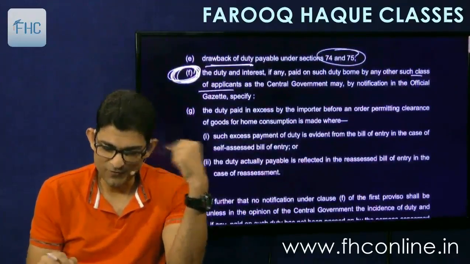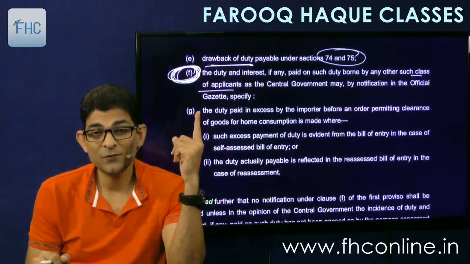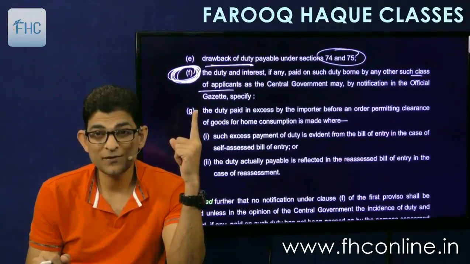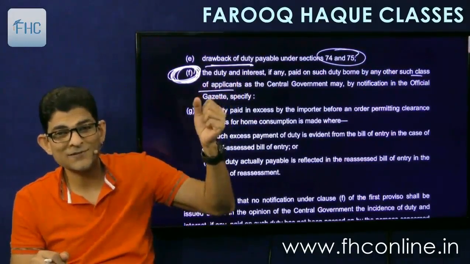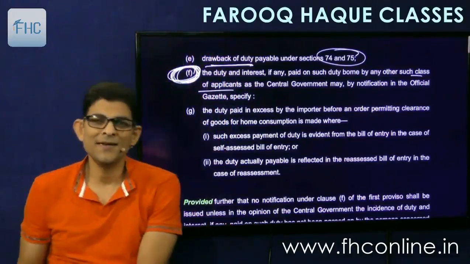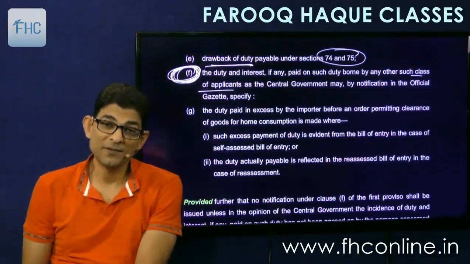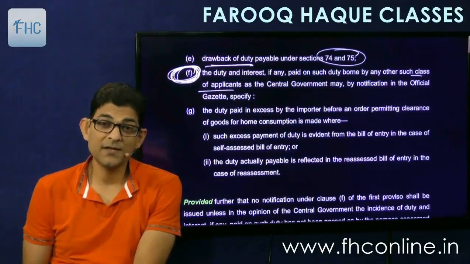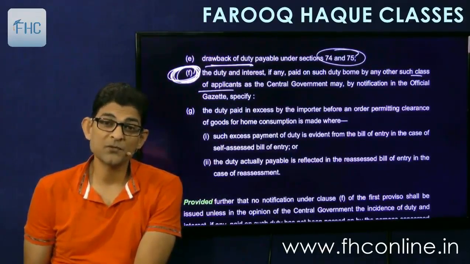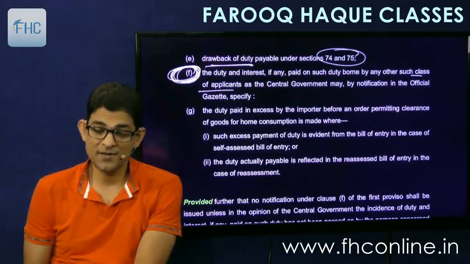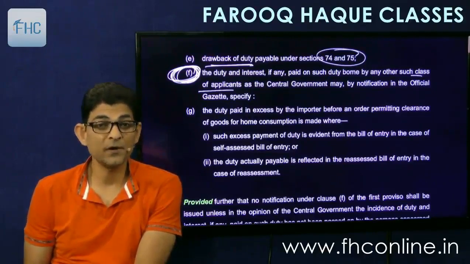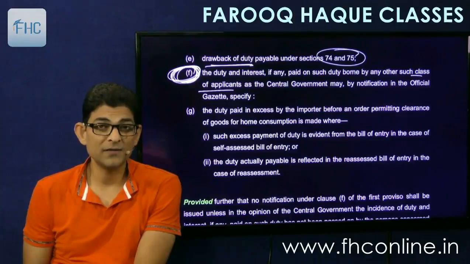But we'll see this below, that this notification which the government issues in favor of few applicants, class of applicants, it has to be passed by parliament. It has to be laid in the parliament and passed. And secondly, they also have to prove that they have not passed on the burden to any other person. If Reliance has passed on the burden, then they will not get the refund.